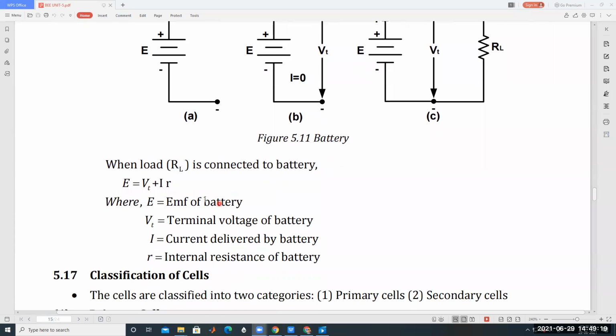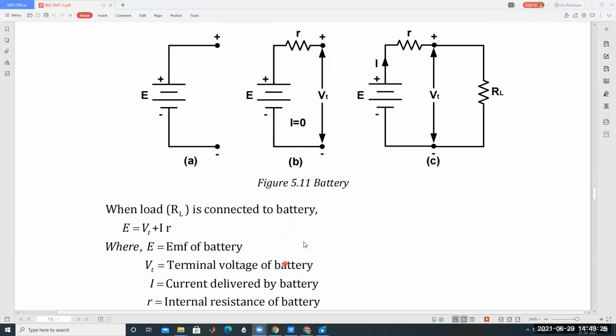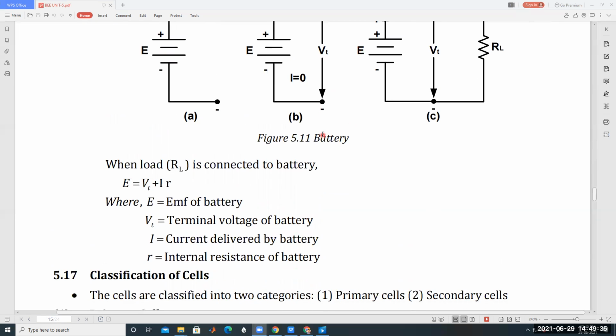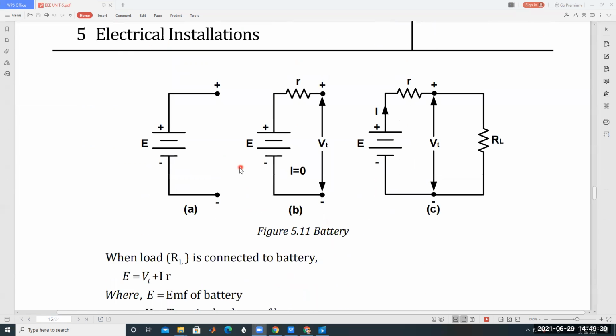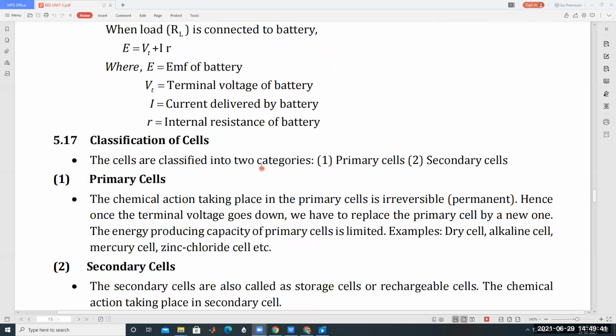E is called the EMF of the battery, V is called the terminal voltage of the battery, I is called the current delivered by the battery, and R is called the internal resistance of the battery. And E is called EMF, electromotive force, of the battery. So these are the different concepts of batteries, and then the classification of cells.